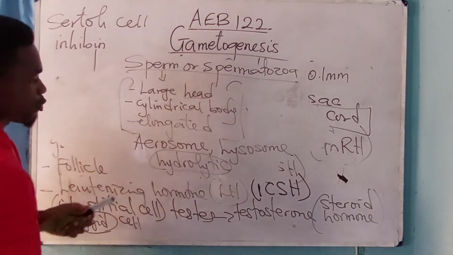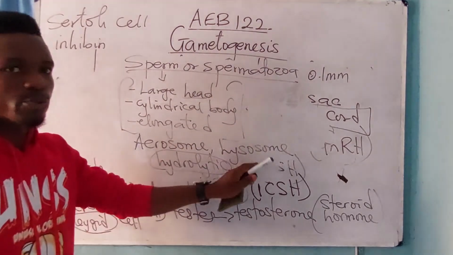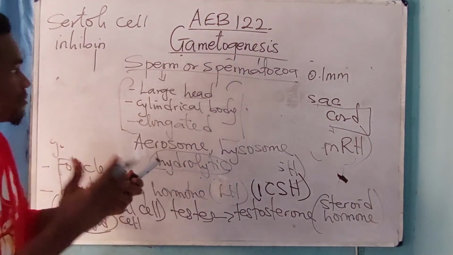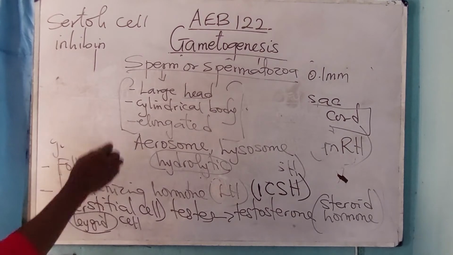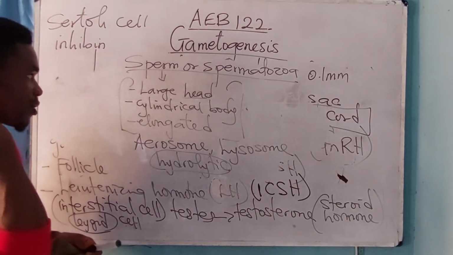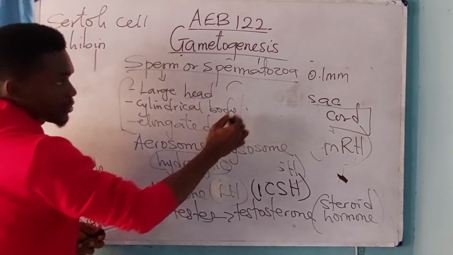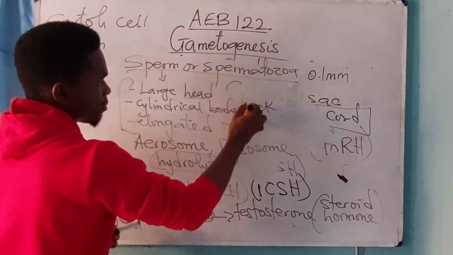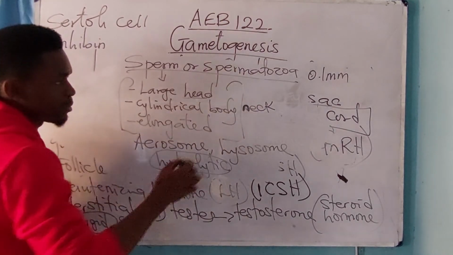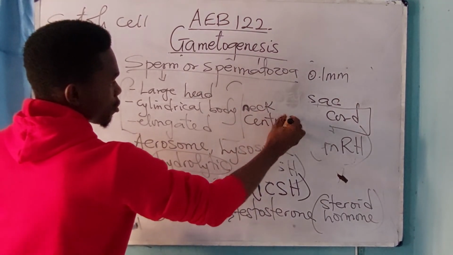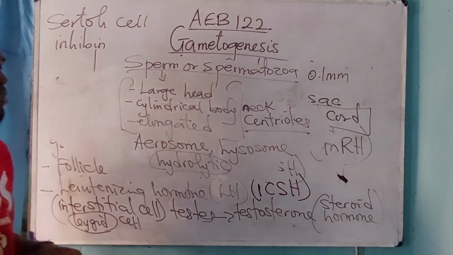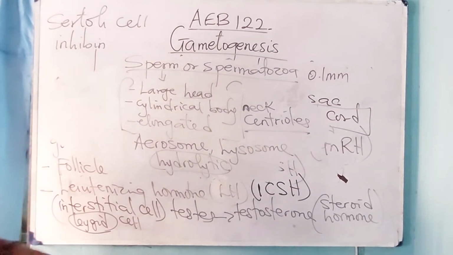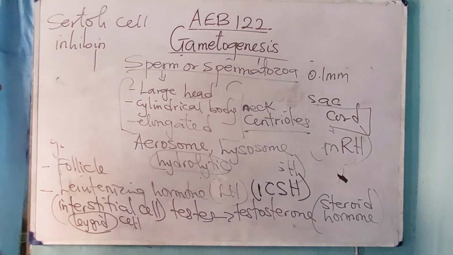I said that the head has an acrosome which contains a lysosome. This lysosome has a hydrolytic enzyme that gives the sperm the ability to penetrate the egg easily, or effectively. Now, the neck of the sperm contains the centrioles. The centrioles is the part where cell division occurs in animals, while in plants it occurs in the meristem. Take note of that.